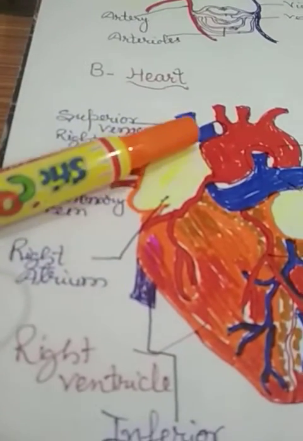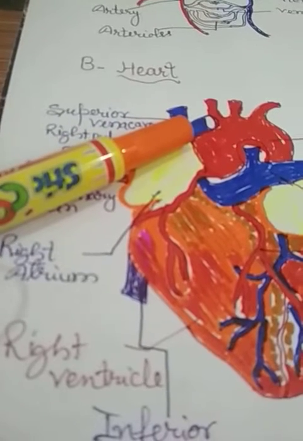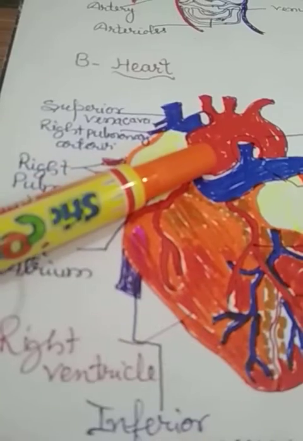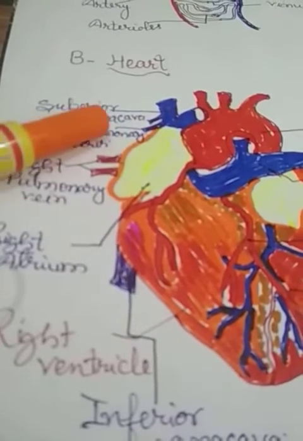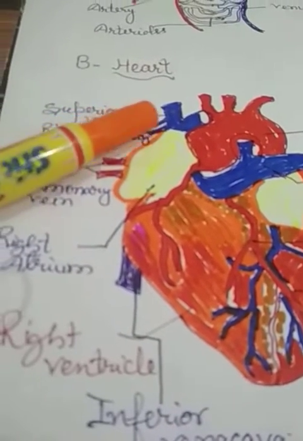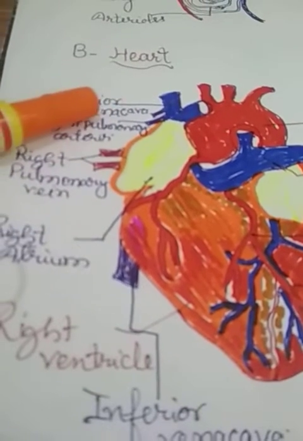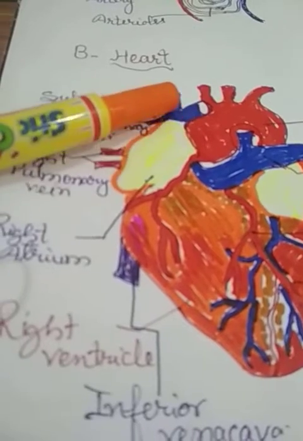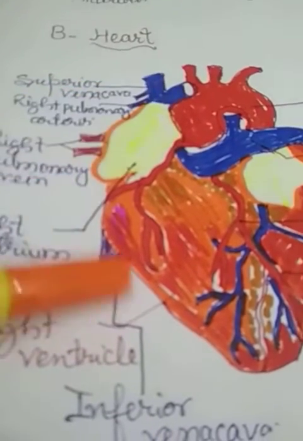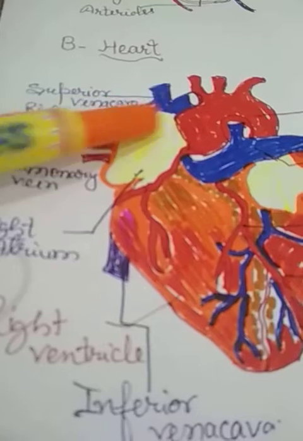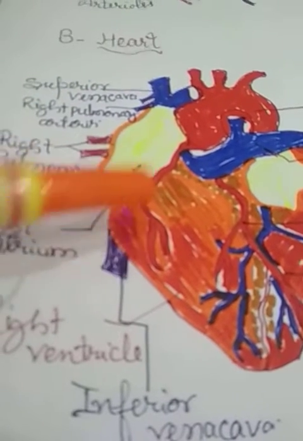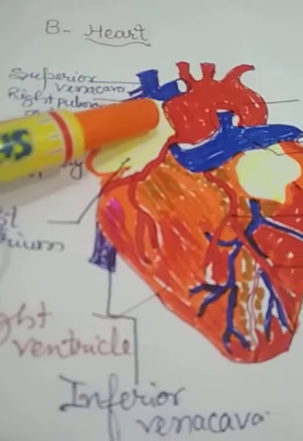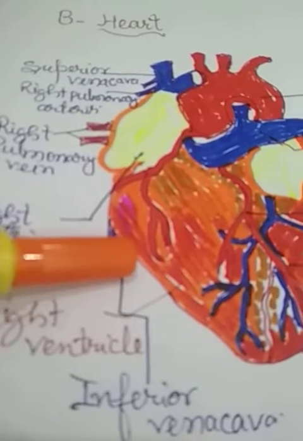Similarly, the wider and strong veins that get connected with the heart are called vena cava. Veins से vena cava. So, two types of vena cava are there: superior, that is at the top of the heart, and inferior vena cava. These are the two main veins connected with the heart.